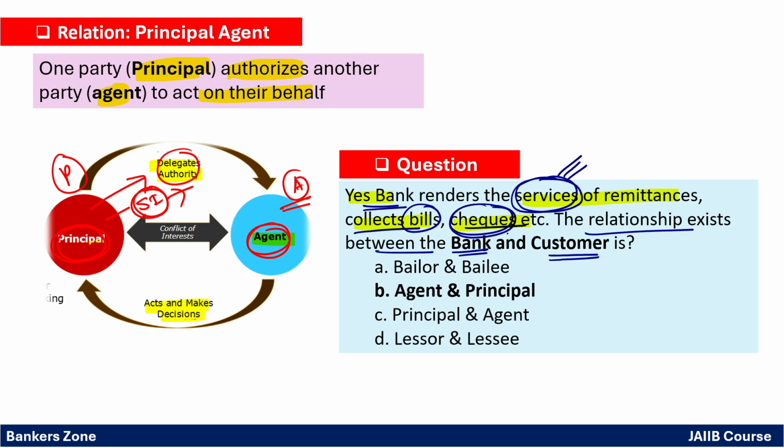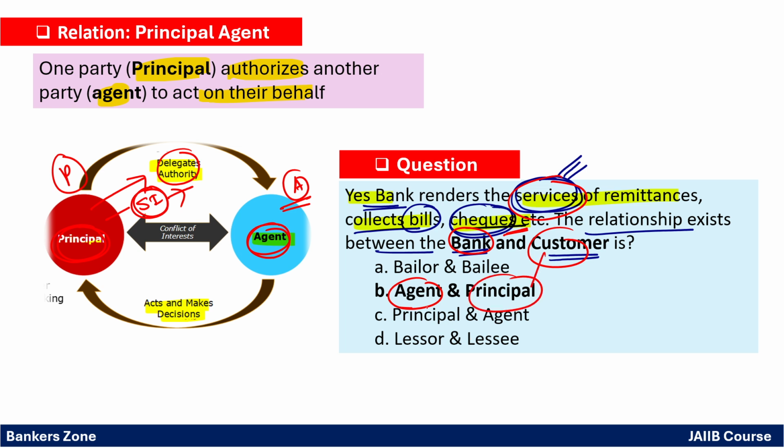So the other bank will send the fund. That means we are only acting as an agent, right? So when we are providing services as an agent, the bank becomes... See, they are asking the relationship between bank and customer. So the bank here becomes the agent and the customer becomes the principal, right?